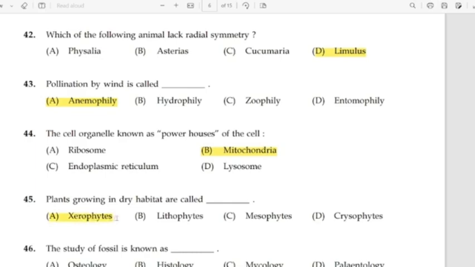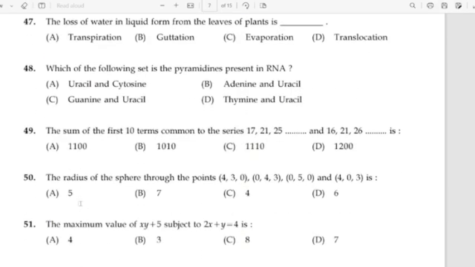46. The study of fossils is known as. Correct answer option D, paleontology. 47. The loss of water in liquid form from the leaves of plants is. Correct answer option B, guttation.